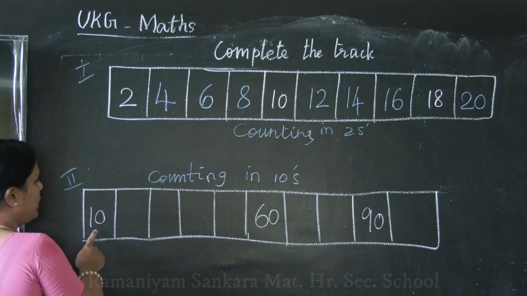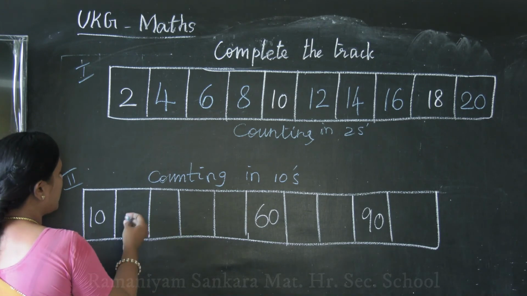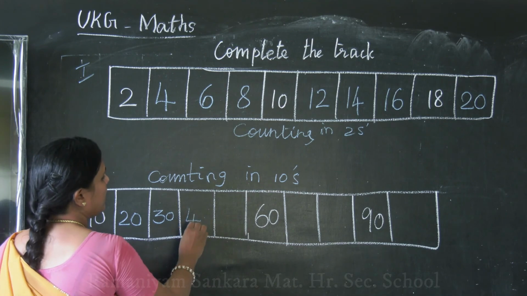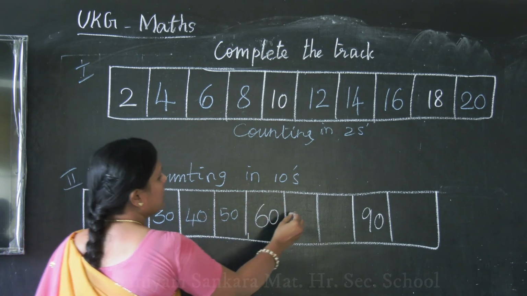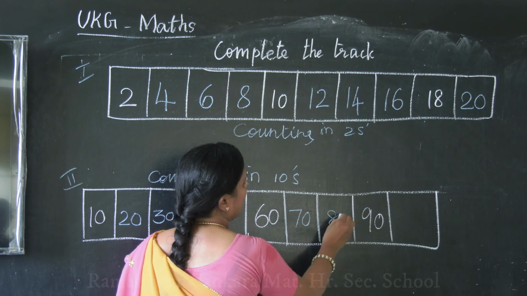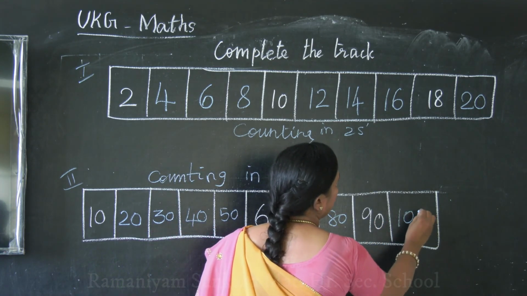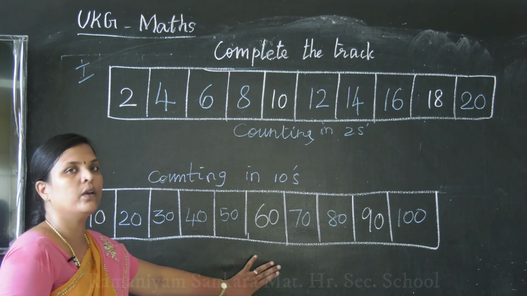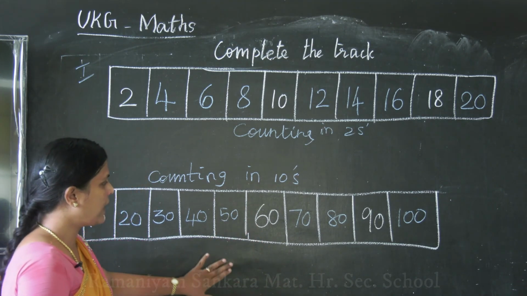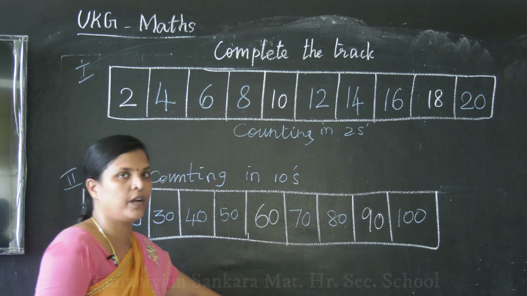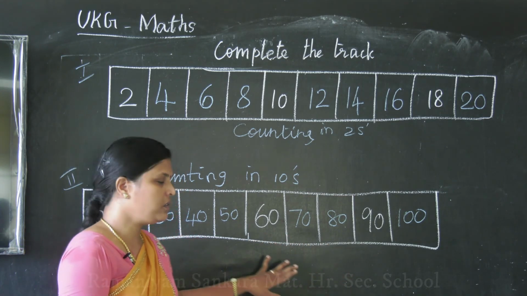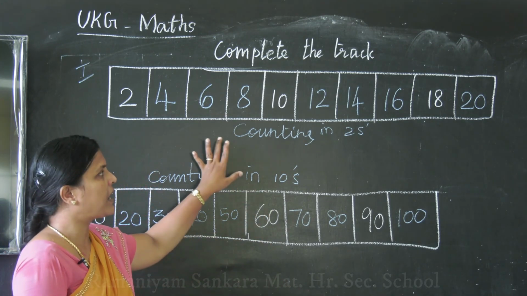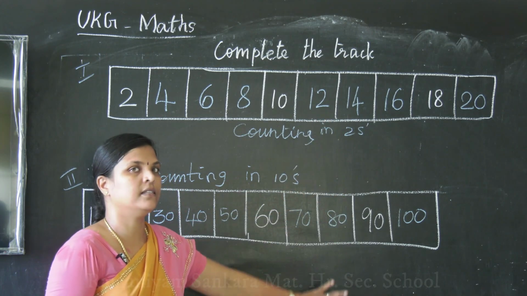Okay children? So 10. After 10 what is the next number counting in tens? 20, 30, 40, 50, 60 is there, 70, 80, 90 is there and 100. Okay children? So this also you need to get practice. Okay ma? You can either write this way or you can write in straight way. This is sleeping way, this is straight way, standing way. Okay ma, so you can either practice in sleeping way or in straight way.